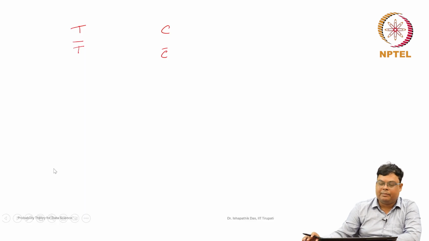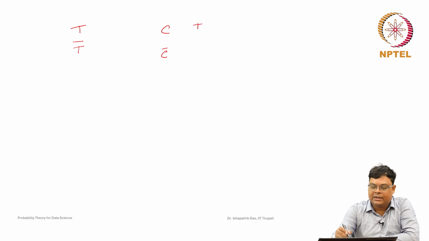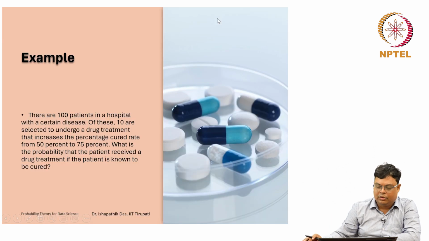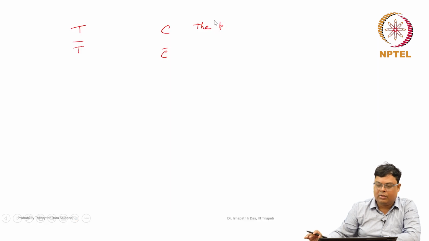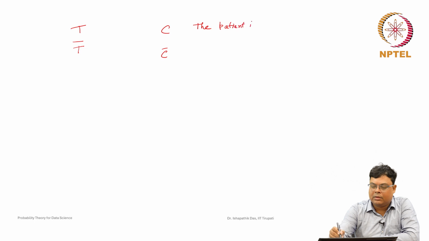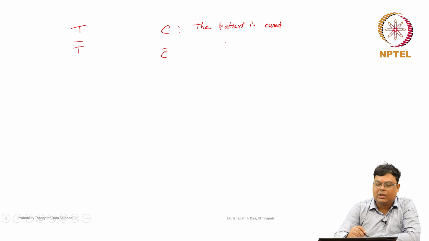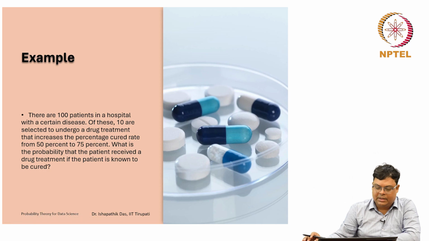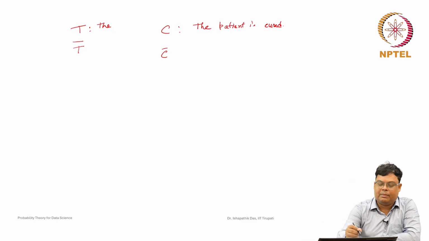So C is the event that the patient is cured, and T is the event that the patient got the drug treatment, since 10% are selected to undergo a drug treatment.